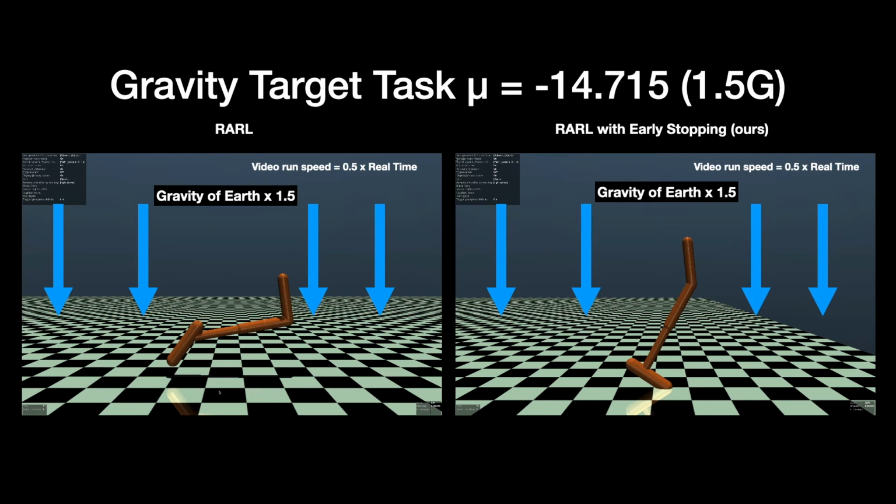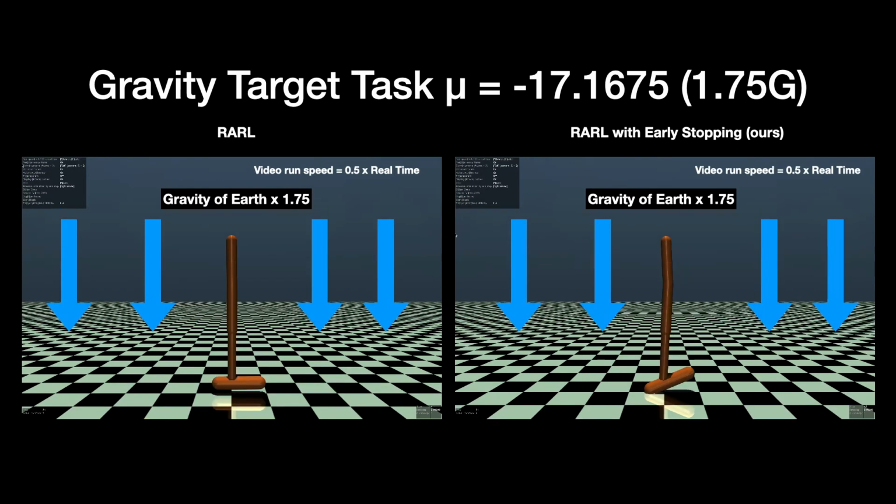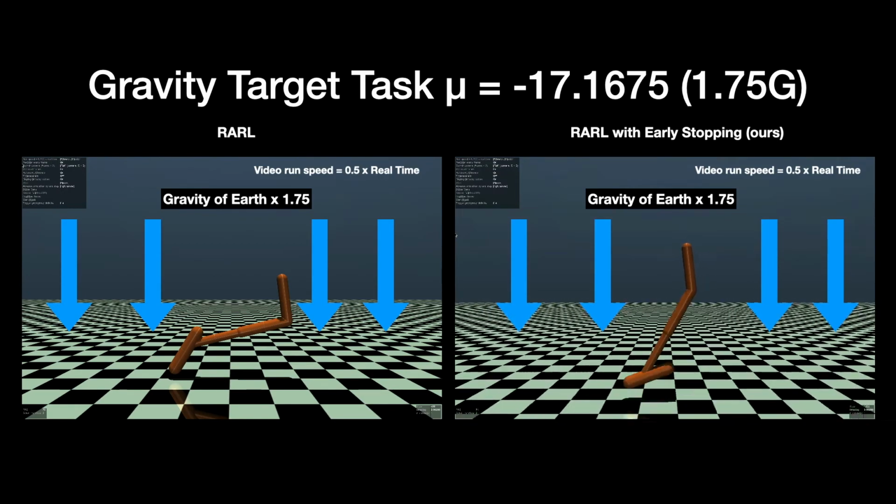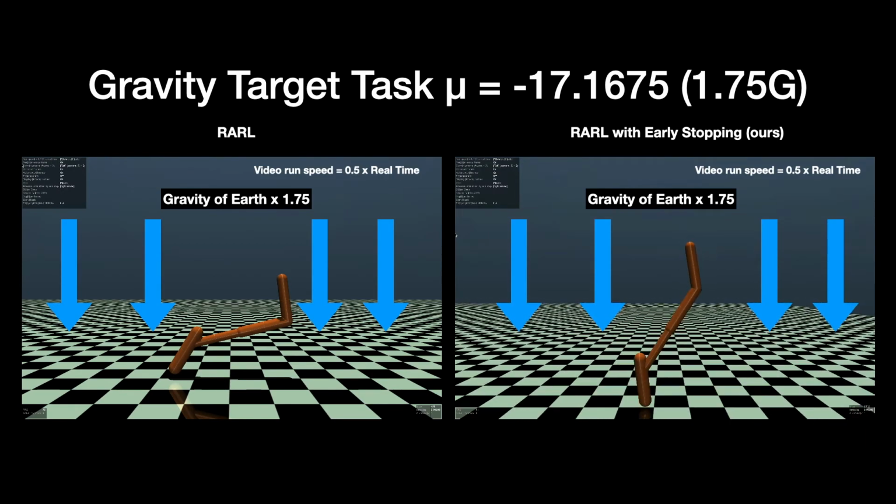We follow the same procedure in the target environment where the magnitude of the gravity is 1.75 times the Earth's gravity. When we apply early stopping, the hopper can perform forward locomotion. However, the hopper falls again using the baseline.